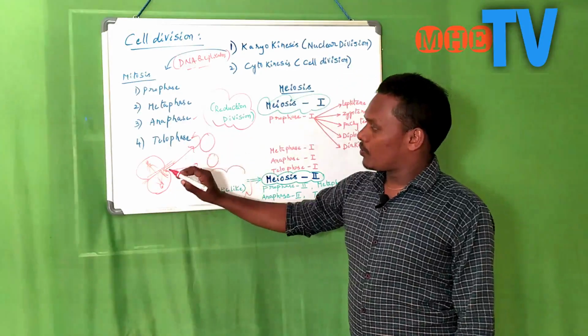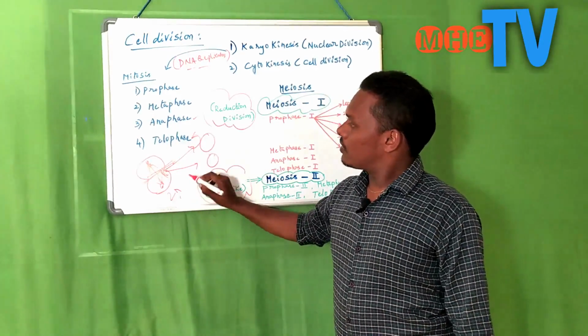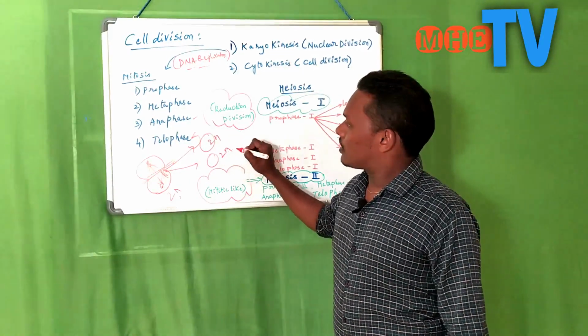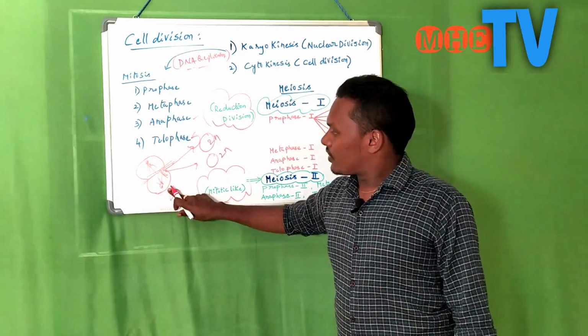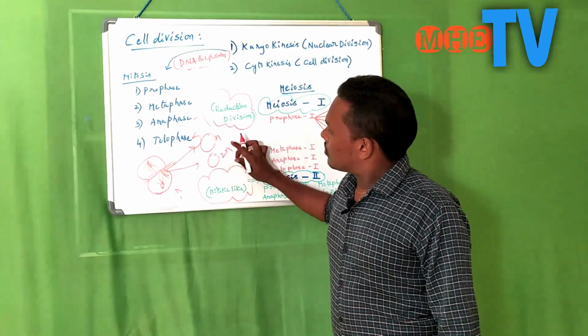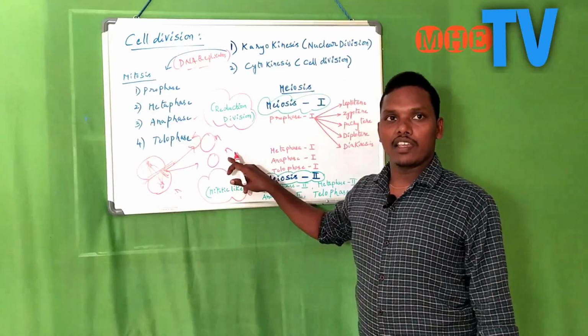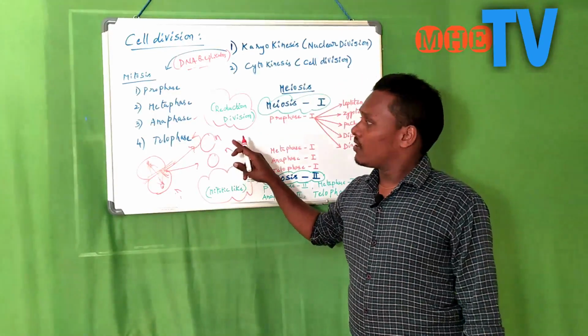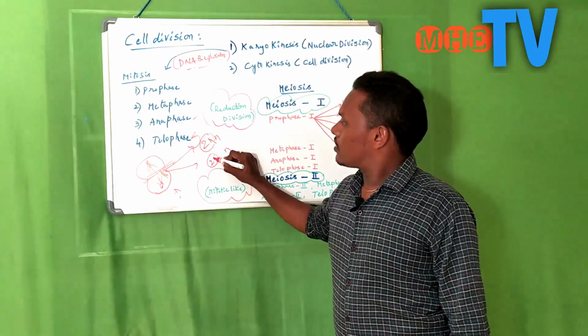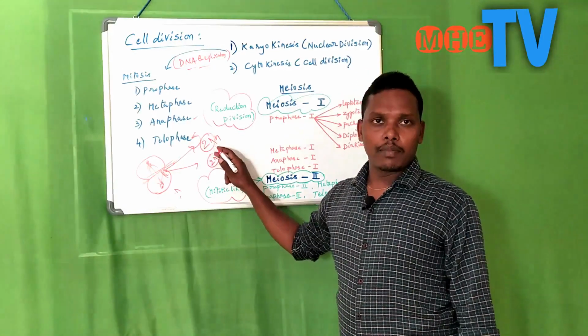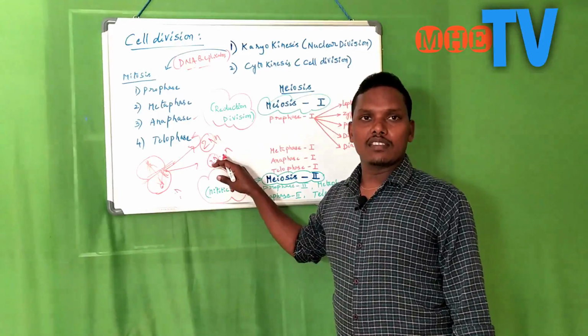The chromosome number is conserved, for example 2n stays 2n. If it were n, we would find n here, but that is not possible, because all somatic cells are in the 2n stage. The chromosome number is conserved. That is why it is called mitotic.